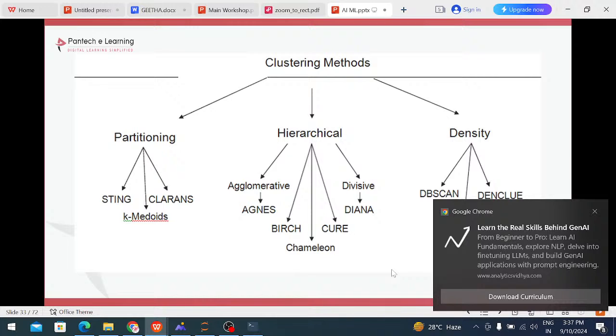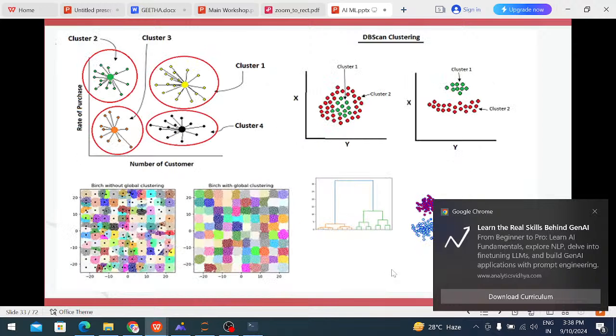String clustering, and the one is partitioning and hierarchical density. These types of clustering methods are there. In these, of the many algorithms, we mostly use the DB-scan algorithm, a very popular clustering algorithm, and KNN algorithms are also clustering algorithms. These are the algorithms we mostly use as clustering methods.